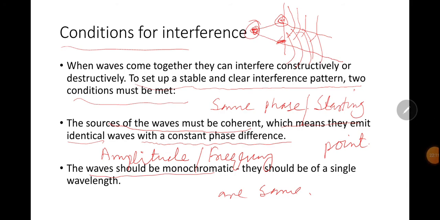Now students, today we studied superposition of waves, in which two waves either reinforce each other or cancel the effect of each other. Then we studied interference phenomena. Two waves will interfere if they are traveling in the same direction having the same frequency. The condition for interference is that the two sources must be coherent and monochromatic.